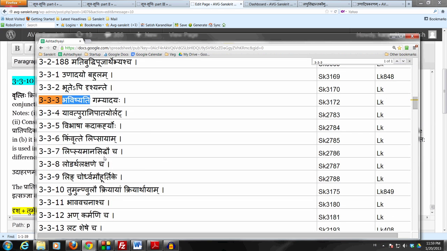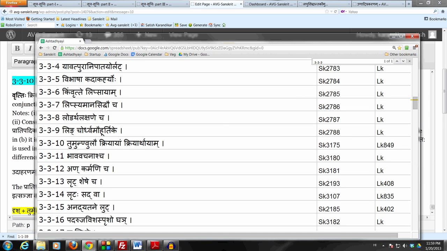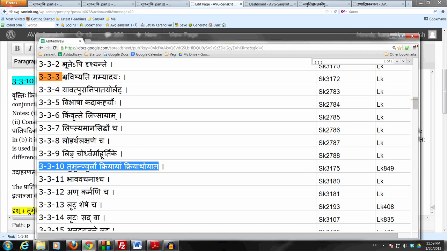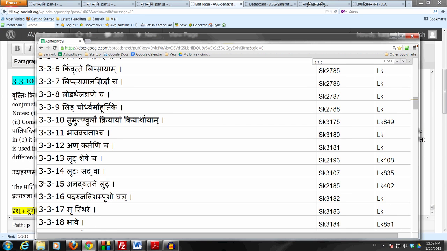We have of course studied 3.3.13, which is rit she cha, as well as 3.3.14 ritas sadva, as well as 3.3.15 anadyatane lut, and now we are studying 3.3.10 tumun nulau kriyayam kriyarthayam. So this sutram has the anuvritti of bhavishyati coming down because the adhikara bhavishyati runs from 3.3.3 down to 3.3.15. Okay, let's see what the sutram says.